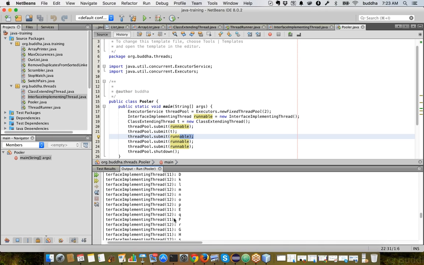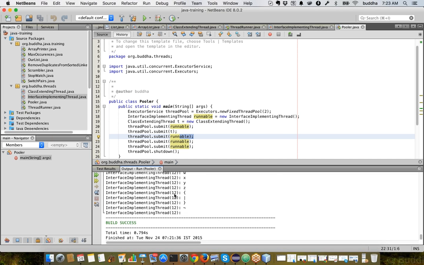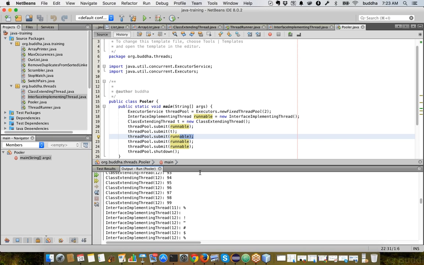Earlier you saw 10, 11 and 12, but they are different. And now we will be seeing the same kind of things. Because when one thread finishes, the 12 or 11 will be completed, and the other thread will be picking up that 11 or 12. So we see the same things, happening simultaneously. Now instead of newFixedThreadPool, if you say newSingleThreadExecutor,